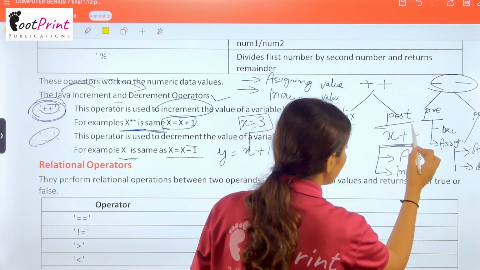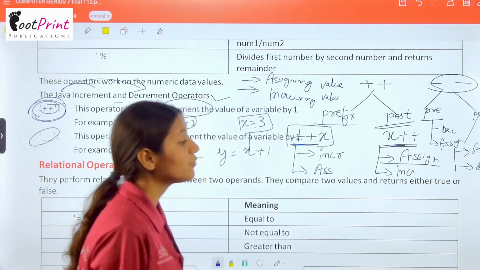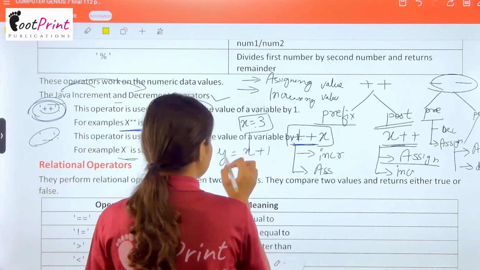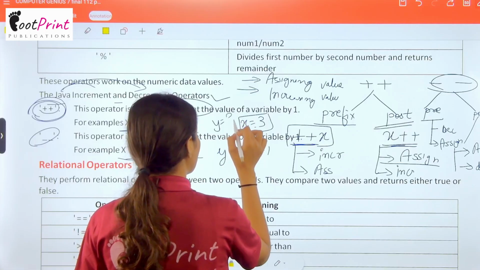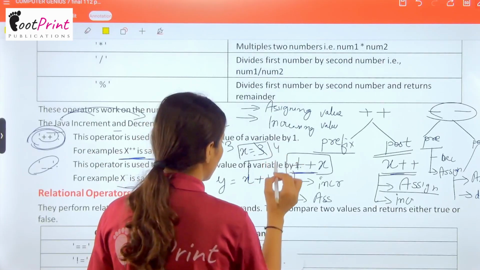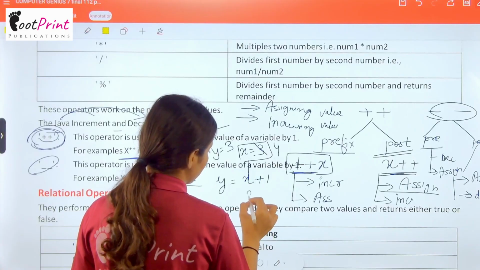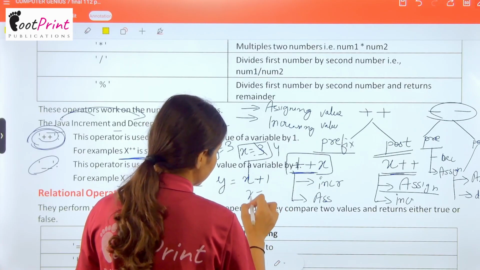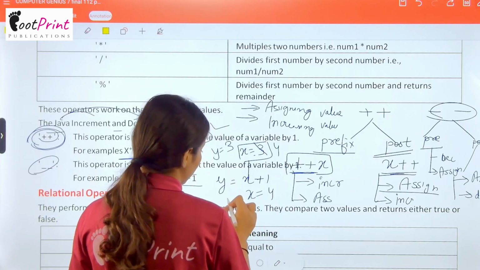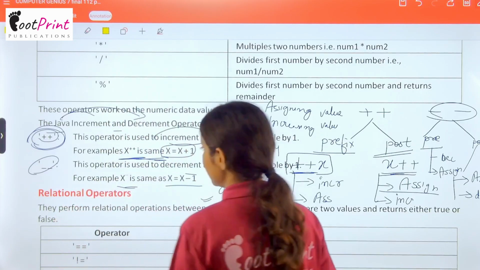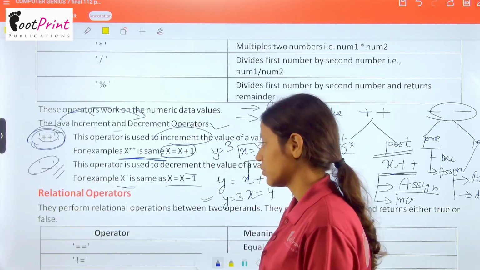So we have to do the post thing. So firstly we have to assign the value, then we have to increase the value. So firstly we will say that y equals 3 and then we will increase this value to 4. Then it will be said as x equals 4 and y equals 3. In the same manner we have to do the decrement also.